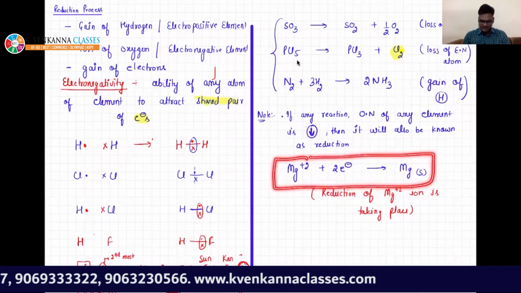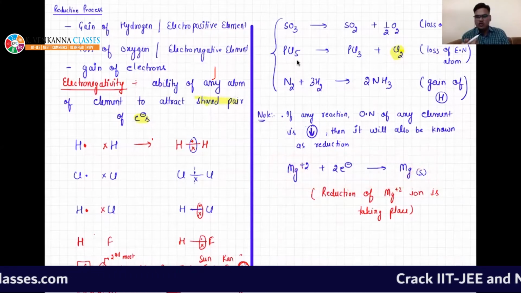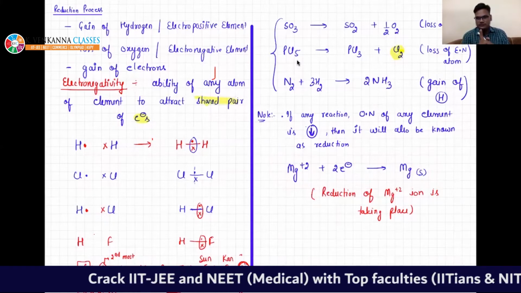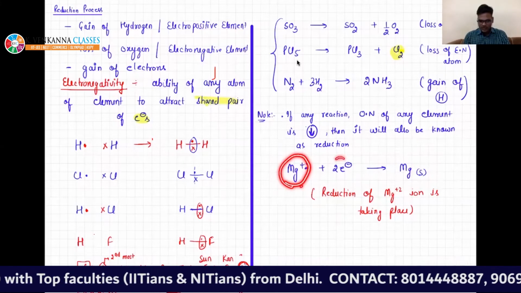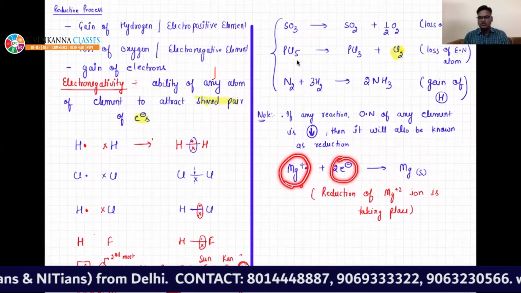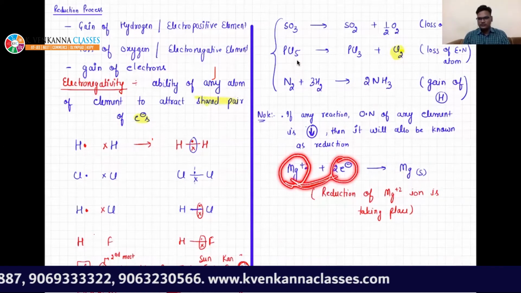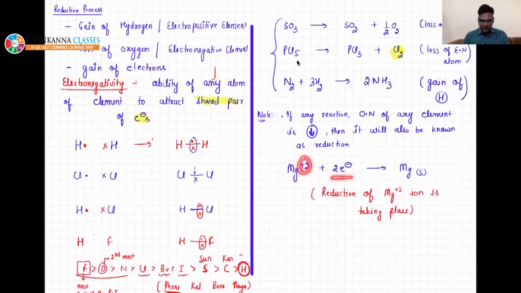In any reaction, always try to balance atoms as well as total charge. Total charge on the left hand side as well as the right hand side should be the same. Here there is a charge of +2 and 2 electrons with charge of -2. If you add, it becomes 0, and on the right hand side it is also 0.